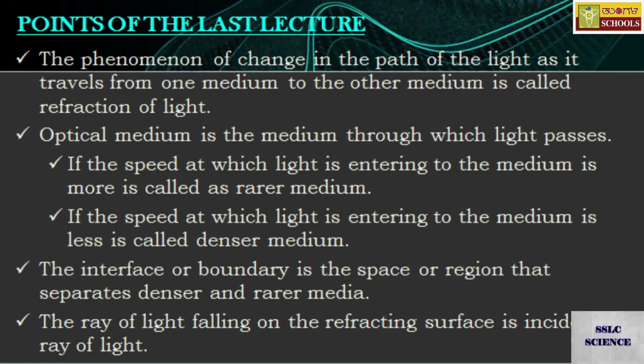We also came across interface or boundary. It is the space or region that separates denser and rarer media. The incident ray of light is the ray of light which is falling on the refracting surface, or simply incident ray you may call.